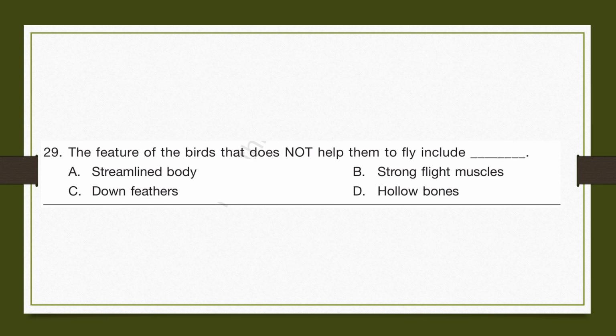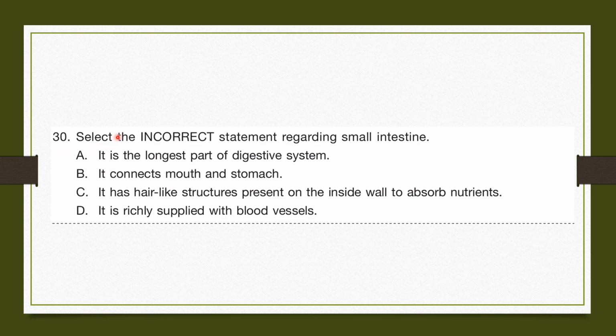So, the correct answer would be C. Down feathers. Question number 30. Select the incorrect statement regarding small intestine.